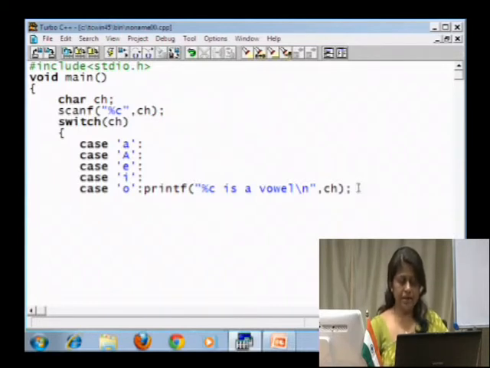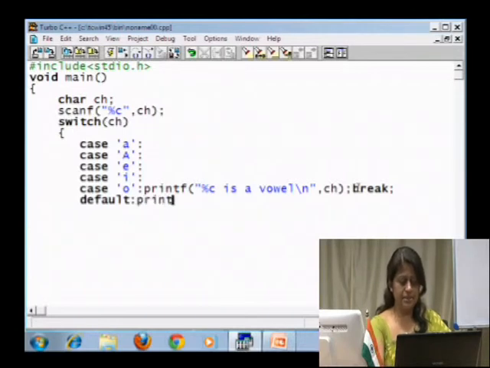And then I need to specify my break statement. And then finally I would give my default case, where I am talking about the consonant part.